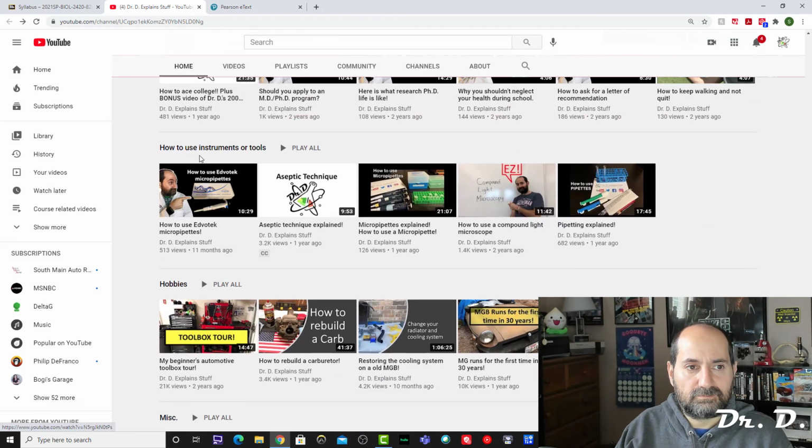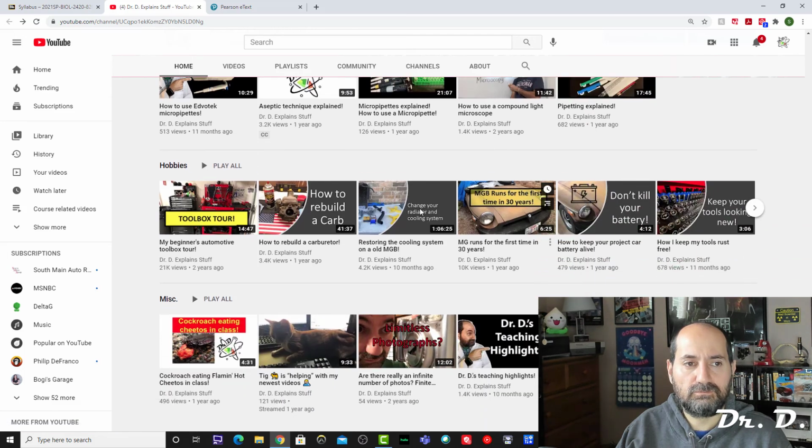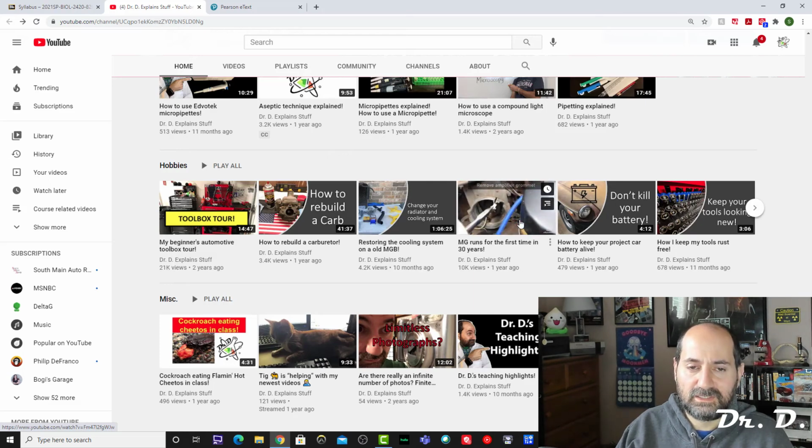And then we have instruments or tools. We have lab stuff. I'm going to post more lab material here as well throughout the semester. Then we have the fun stuff. I have my hobbies here in case you're wondering what my hobbies are. I rebuild cars and things like that. I'm rebuilding a 1978 MGB.